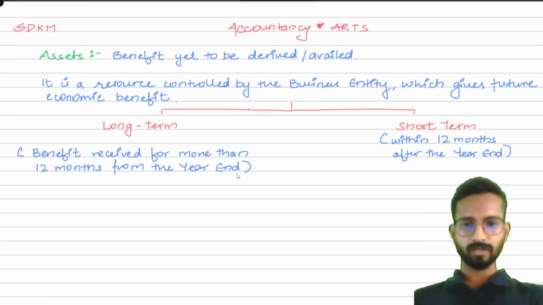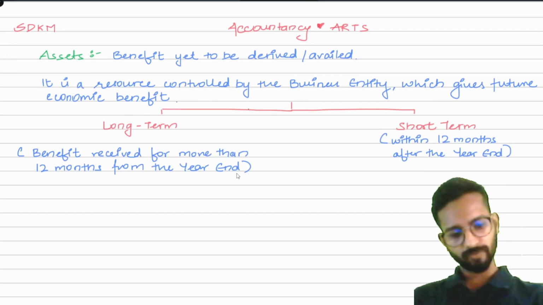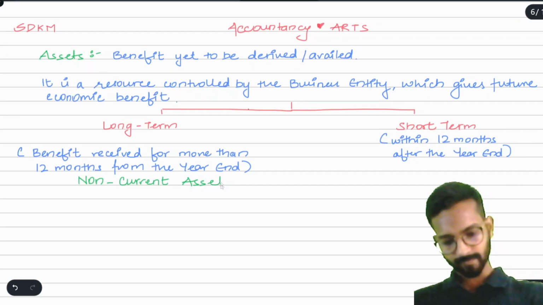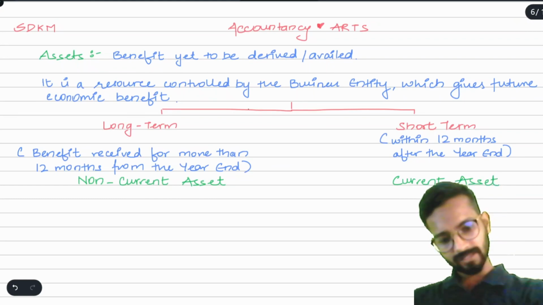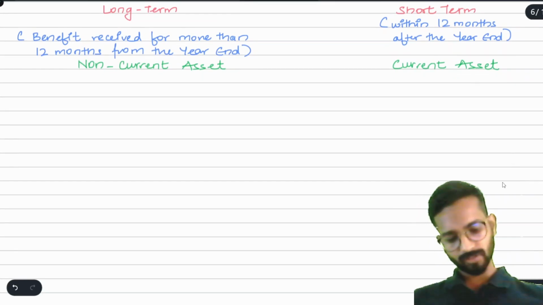Long term and short term, we do not call every time long term asset or short term asset. What do we call them? The name given is non-current asset and it is called as current asset. We will understand the non-current asset and current asset in detail. Please focus.